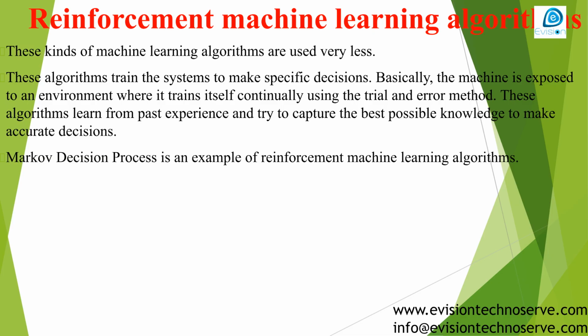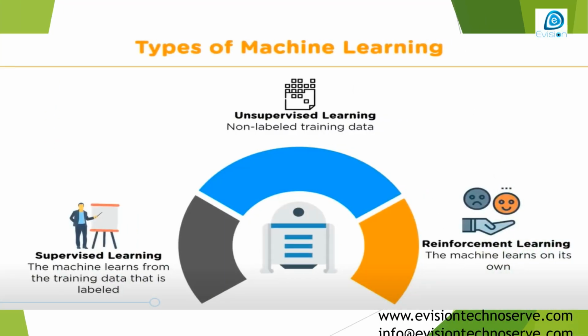Examples of unsupervised machine learning algorithms include k-means clustering, which is widely used, and mean shift clustering. Reinforcement machine learning algorithms are less commonly used. They train systems to make specific decisions by exposing the machine to an environment where it continually learns through trial and error, capturing the best knowledge from past experiences to make accurate decisions. Markov decision process is one example.